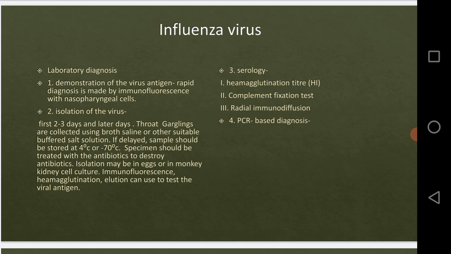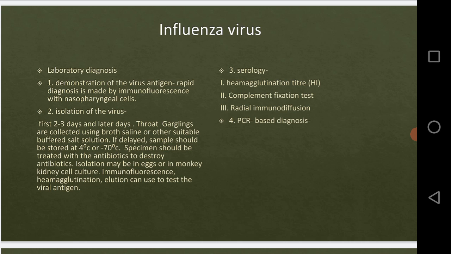As I mentioned in the earlier slide, the incubation period is 1 to 3 days, and after that the clinical symptoms will appear, and as soon as the symptoms appear, we can readily isolate the virus. That is why they have mentioned the first 2 to 3 days, or the later days also, we can isolate the virus, right?